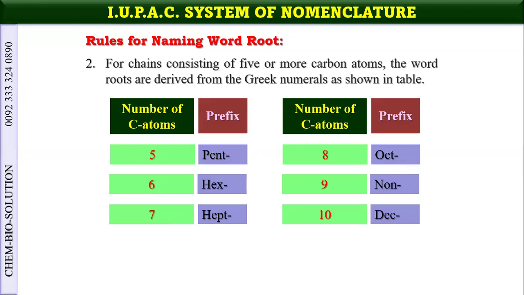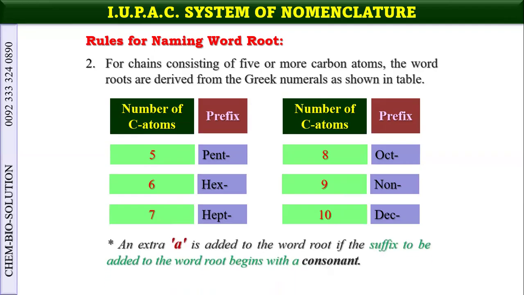So hept, oct, non, and dec. In A level, nomenclature is up to 10 carbon atoms, but I will show some more. It is not important to memorize these terminologies except up to 10. After 10 you do not need to memorize. Now an extra a is added to the word root if the suffix to be added to the word root begins with a consonant. As we have seen in our previous slide,